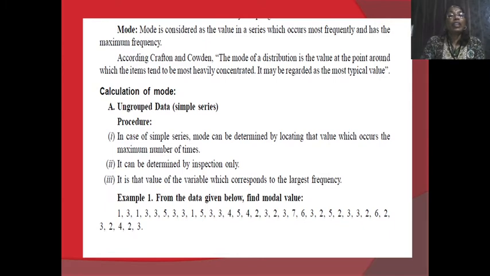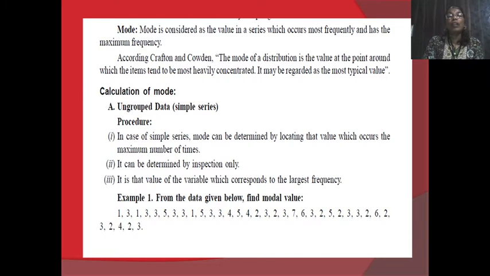For the calculation of a mode, first is ungrouped data, which is termed a simple series. In case of a simple series, mode can be determined by locating that value which occurs the maximum number of times. It can be determined by inspection only. It is the value of the variable which corresponds to the largest frequency.